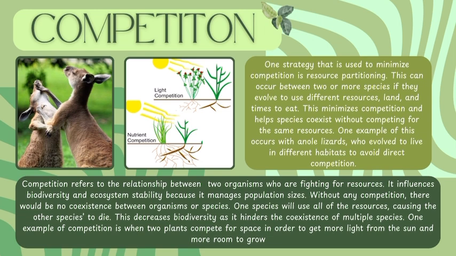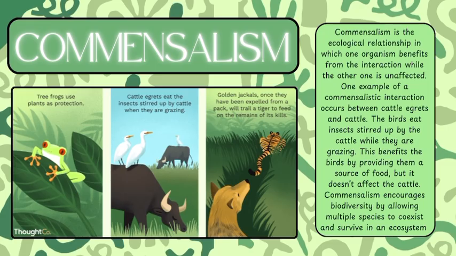One example of competition is when two plants compete for space in order to get more light from the sun and more room to grow. One strategy that is used to minimize competition is resource partitioning. This can occur between two or more species if they evolve to use different resources, land, and times to eat. This minimizes competition and helps species to coexist without competing for the same resources. One example of this occurs with the anole lizards, who evolved to live in different habitats to avoid direct competition.